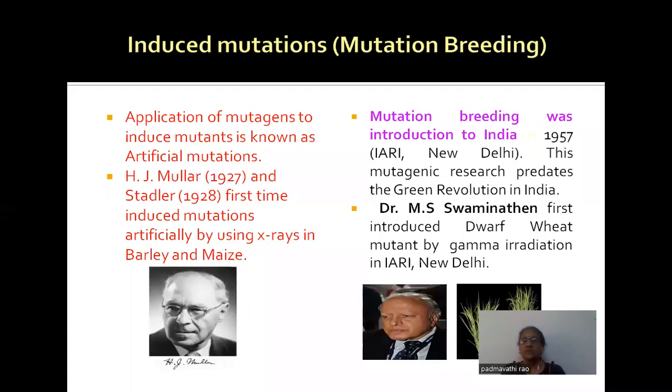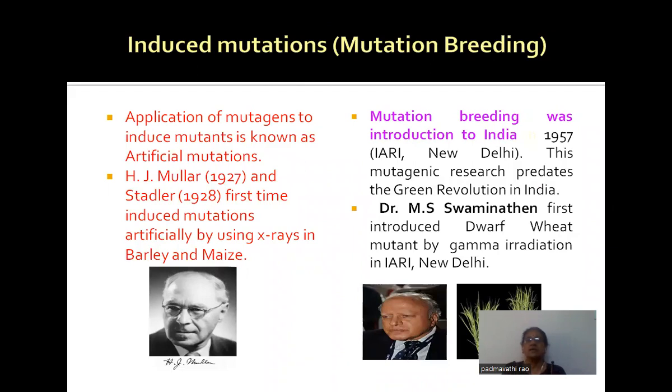Before discussing the mode of action, first we can discuss the history of induced mutations. Spontaneous mutations were first identified by Hugo de Vries. Induced mutation experiments were first done by Stadler and Muller in 1927 and 28. They worked on maize and barley plants using artificial mutagenic agents like X-rays.